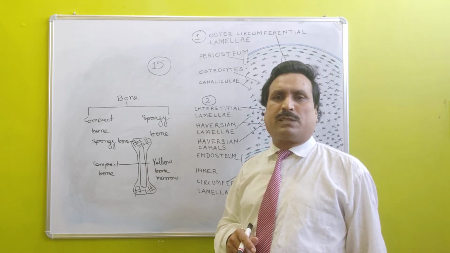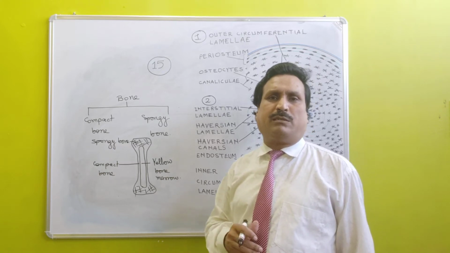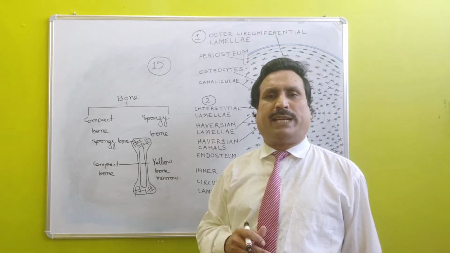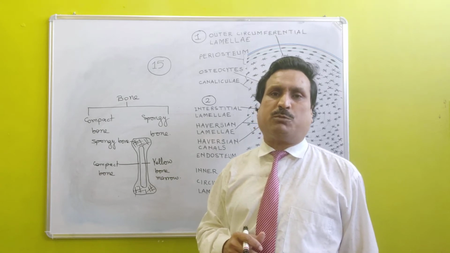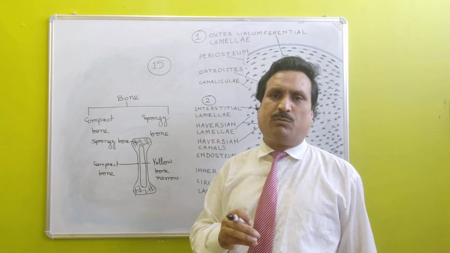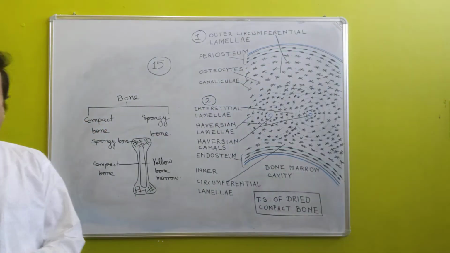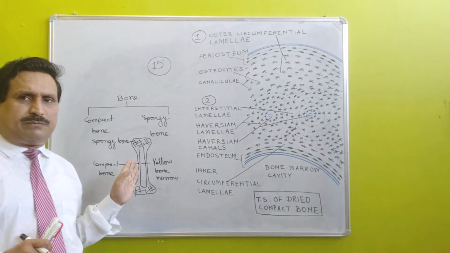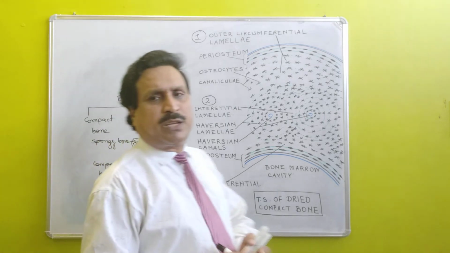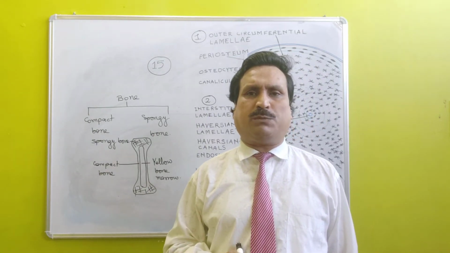In case of sudden requirement, acute anemia, when a person meets an accident, in that case yellow bone marrow changes to red bone marrow and participates in hemopoiesis, that is formation of blood. It was about the discussion of compact bone and spongy bone. We have discriminated between compact bone and spongy bone.